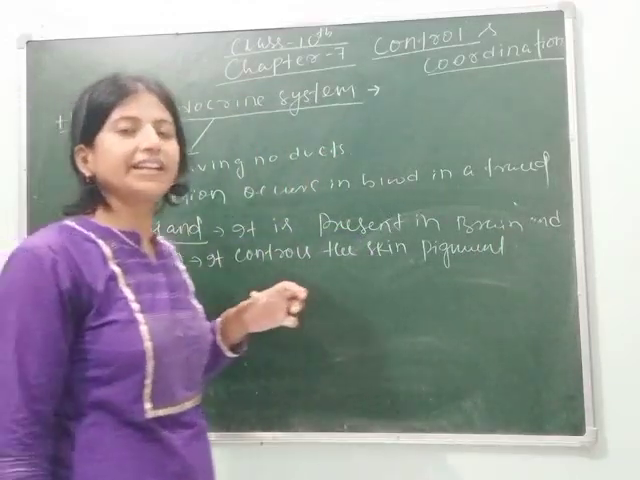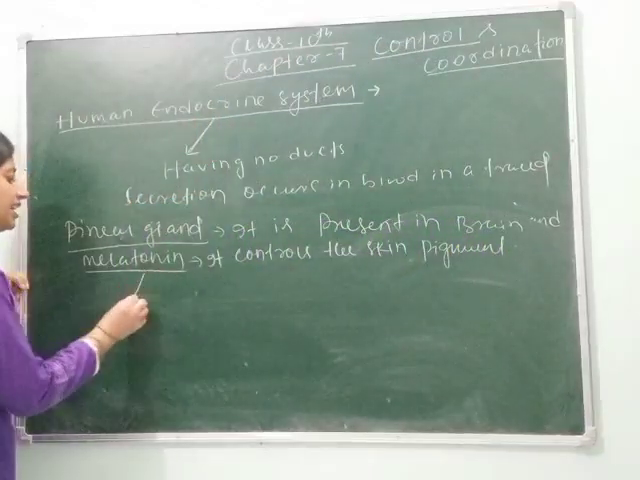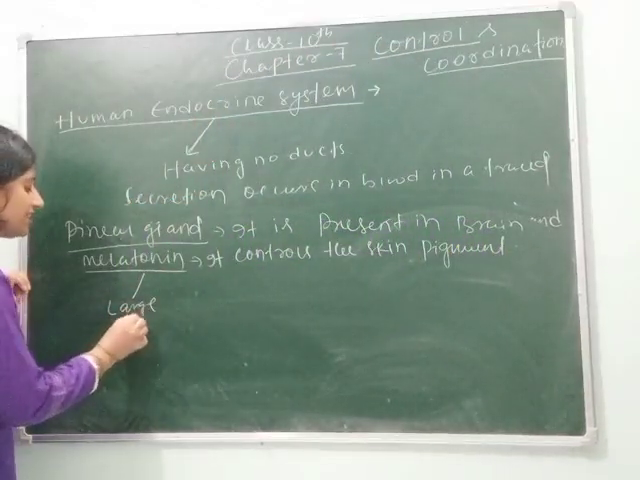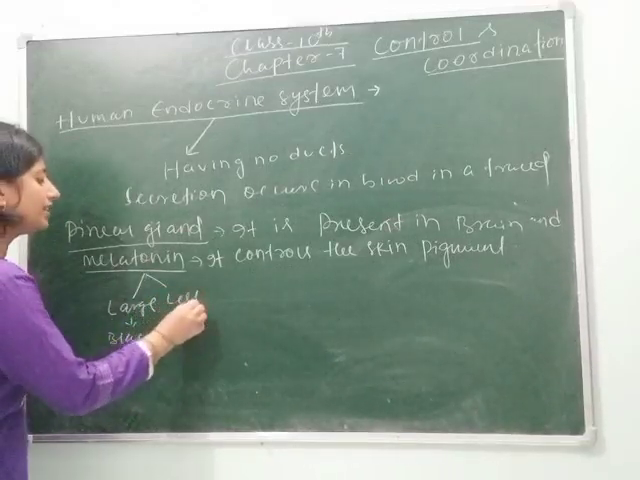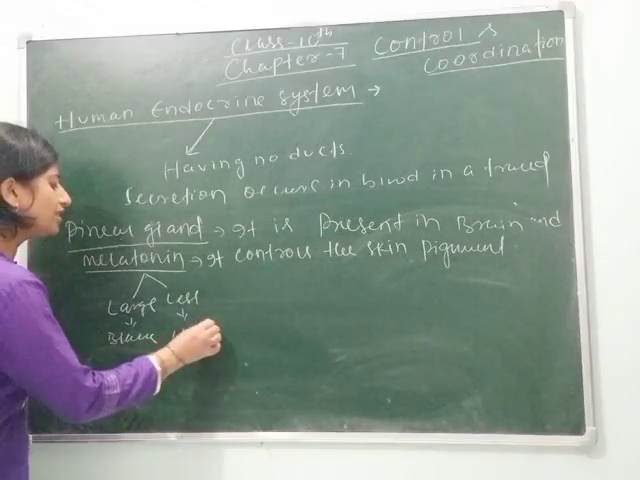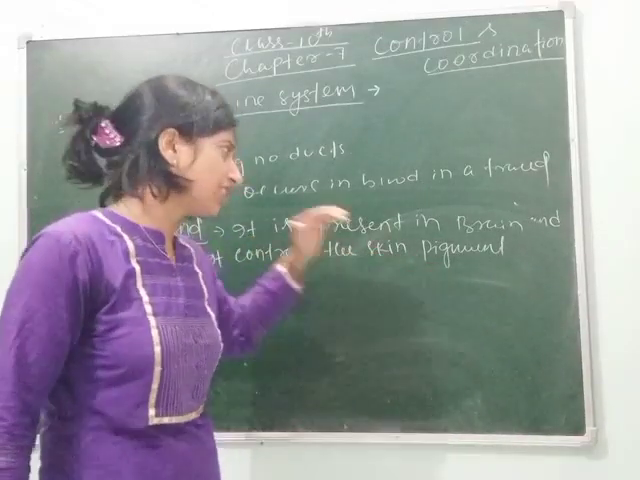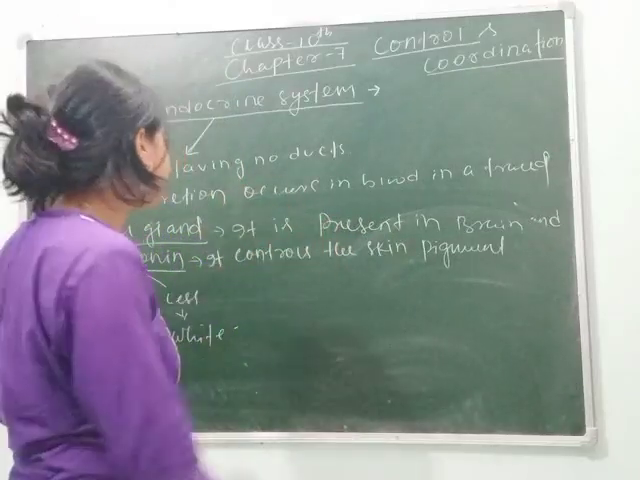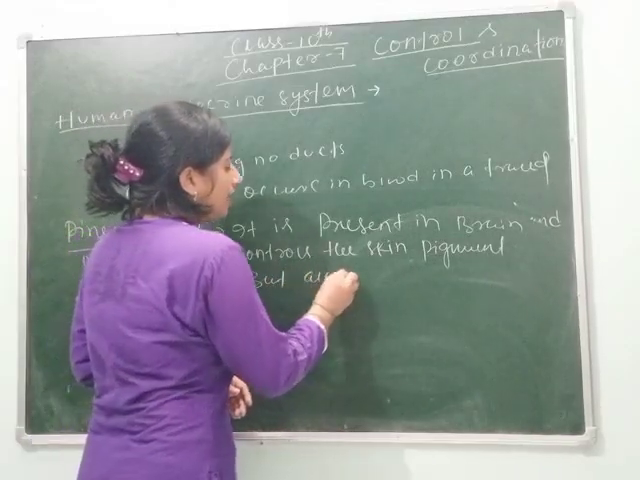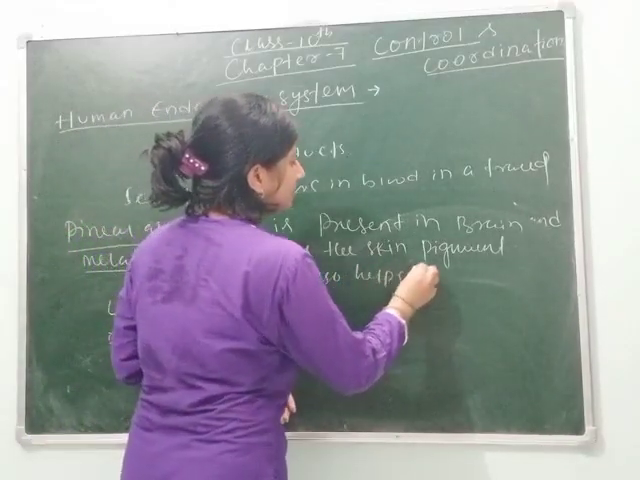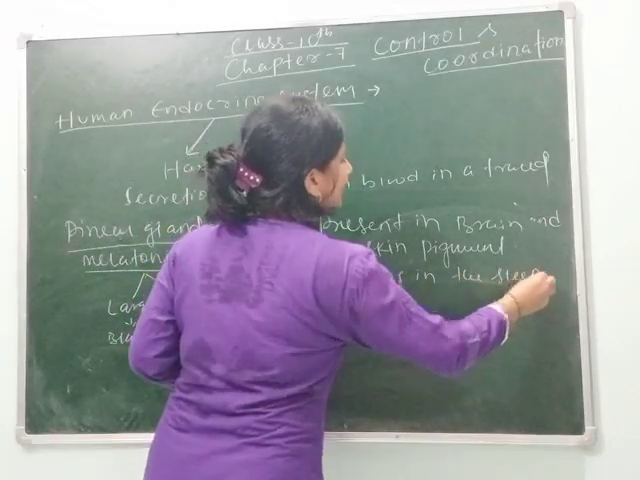If melatonin is secreted in large amounts, then the person is black. And if it is secreted in less amount, then the person is white. So we can say it controls the skin pigmentation. Not only does it control the skin pigmentation, it also helps in the sleep wake cycle.